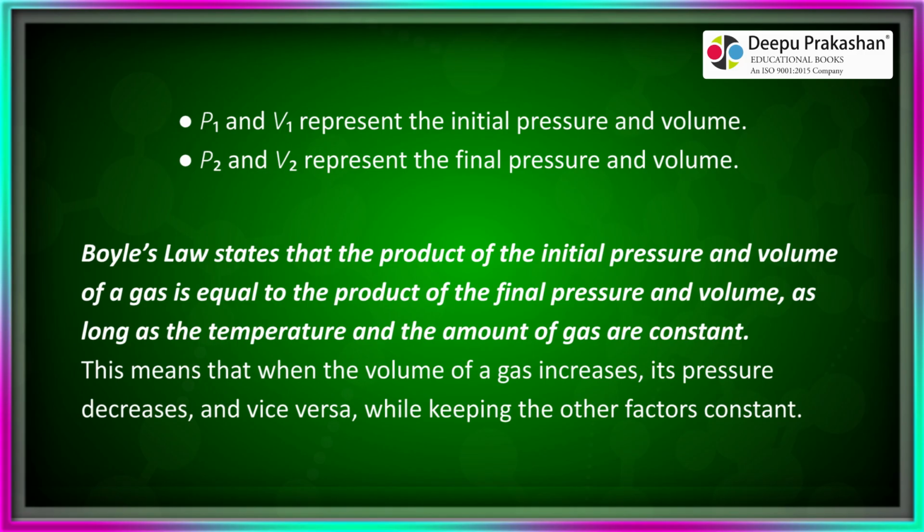P1 and V1 represent the initial pressure and volume. P2 and V2 represent the final pressure and volume. Boyle's law states that the product of the initial pressure and volume of a gas is equal to the product of the final pressure and volume, as long as the temperature and the amount of gas are constant.